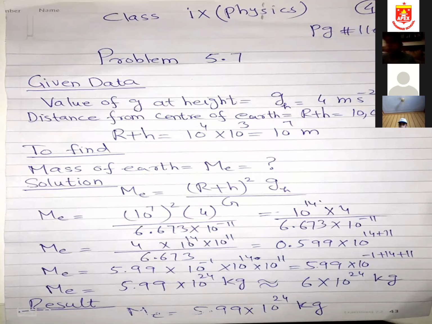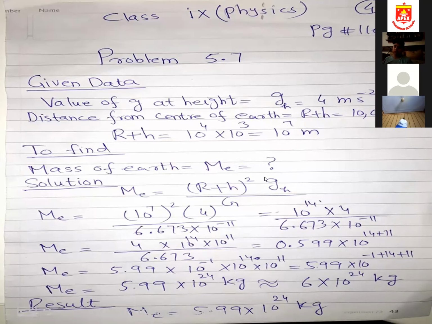So this problem is also on page number 116. The value of g at height is given to me, 4 meter per second square. The distance from the center of the earth, R plus H, is 10,000 kilometers. Again, I converted this into meters. Kilo means 10 power 3, and 1, 2, 3, 4 for the meters: 10 power 4 times 10 power 3. The base is the same, so the powers will be added: 4 plus 3 is 10 power 7.